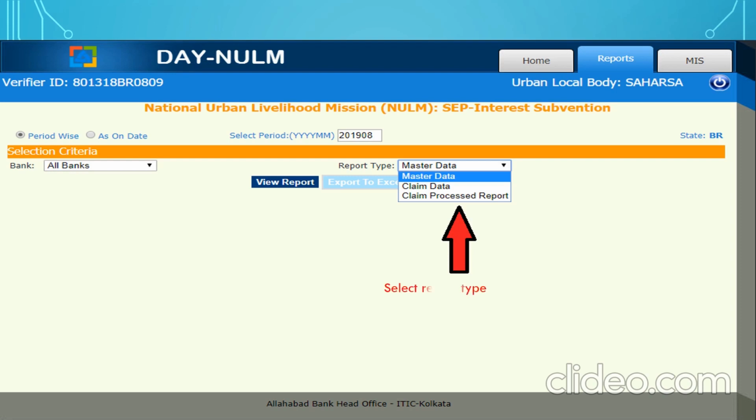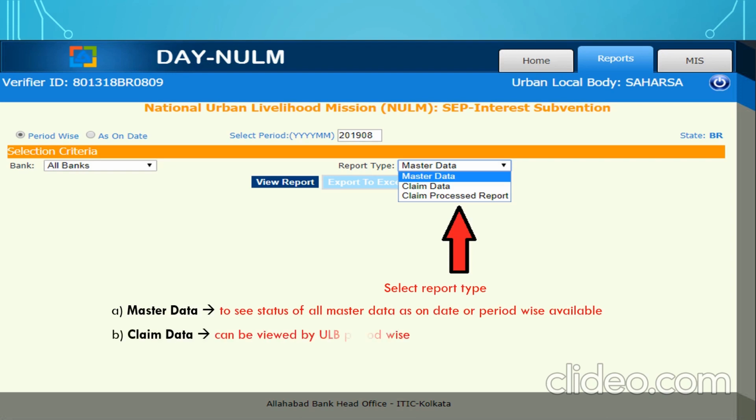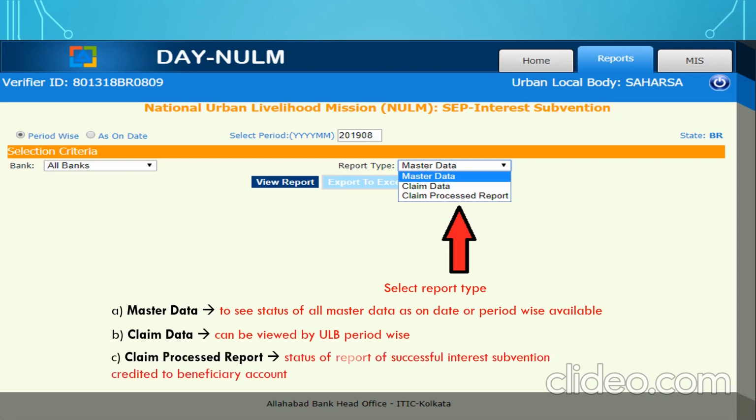The master data report ULB can use as on date to see all the status of the master data, as on date or period wise. Claim data can be viewed by the ULB period wise. The claim process report is the status report of successful interest subvention credit to the beneficiary account.